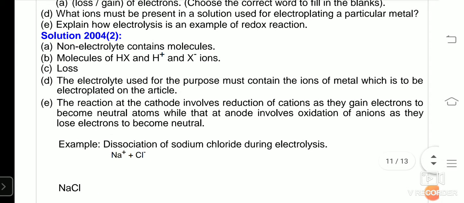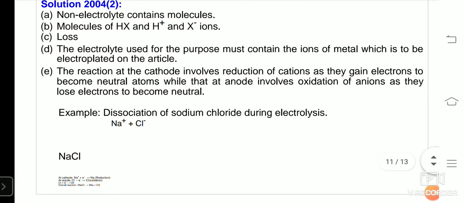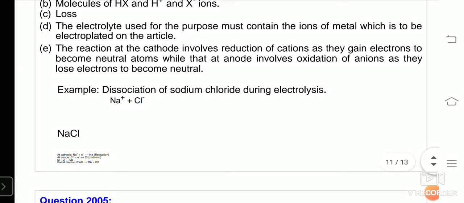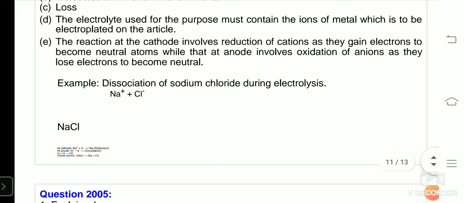Next question was, explain how electrolysis is an example of redox reaction. Students, we have done this several times. Electrolysis is an example of redox reaction because loss and gain of electrons takes place at anode and cathode respectively. So the answer which you have to write is, the reaction at cathode involves reduction of cations as they gain electrons to become neutral atoms, while anode involves oxidation of anions as they lose electrons to become neutral atoms.